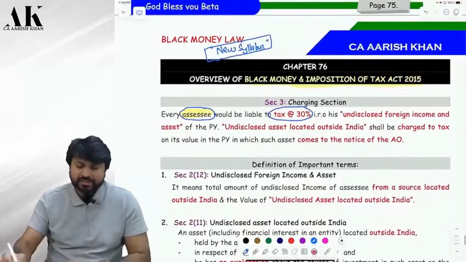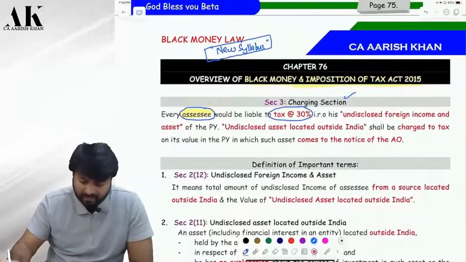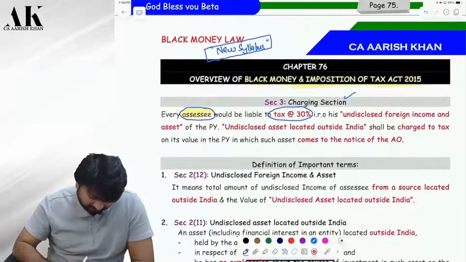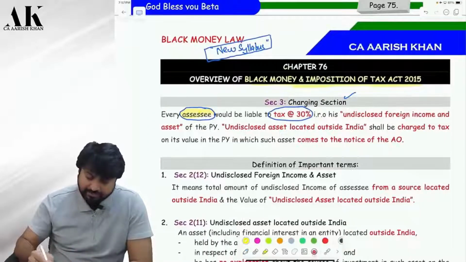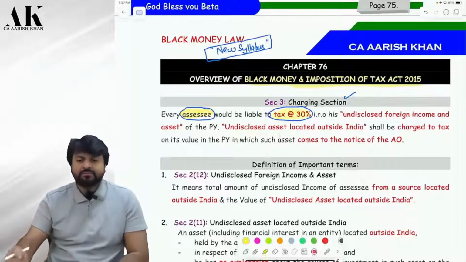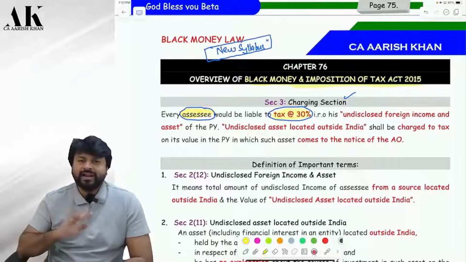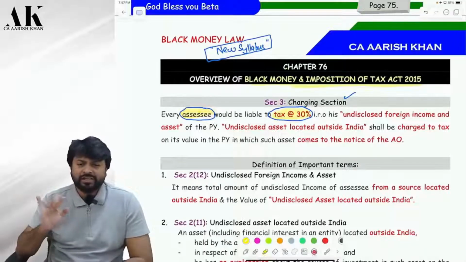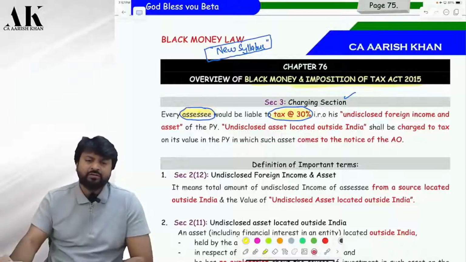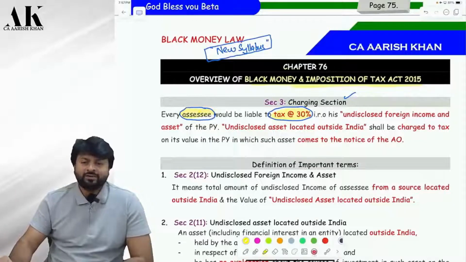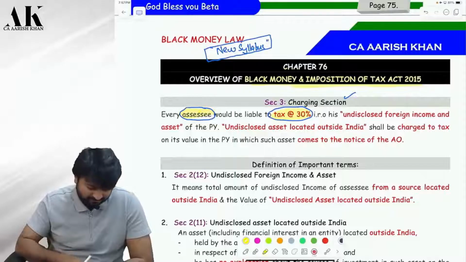Coming back to the original charging section. Every assessee would be liable to tax at 30% rate. So under this law, there is a flat 30% tax rate. No slab rate, no surcharge, no cess. Write it down over there if you want. There is no surcharge, there is no cess, nothing else on this.